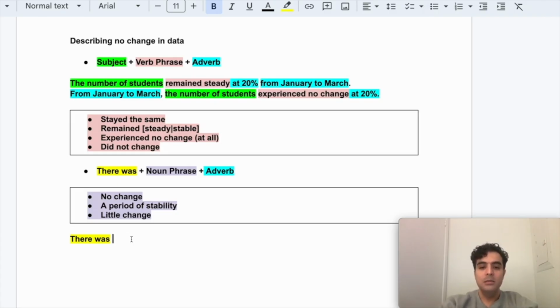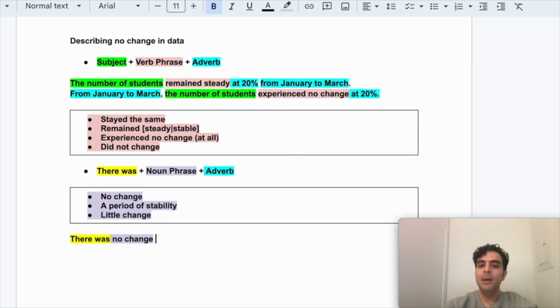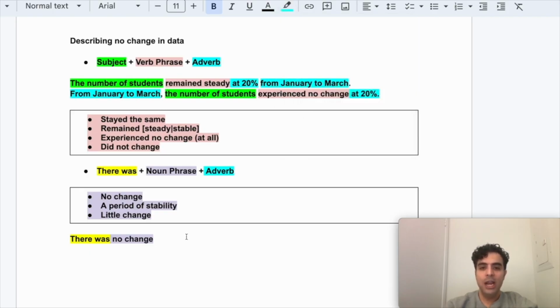So there was, I'm going to go with no change, right? In the previous one, what did I say? They said remained steady. So I think I could use no change. So there was no change. Make sure the color's right. And then I'm going to say in what, right? So there was no change. And then I have to mention what? I forgot to mention this here. You see, when you say there was noun phrase, and then you're going to say in, just like the previous structure that we had.